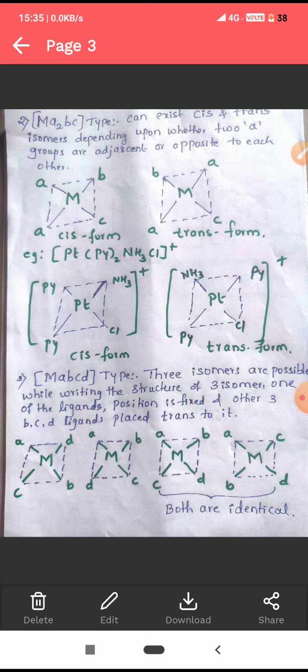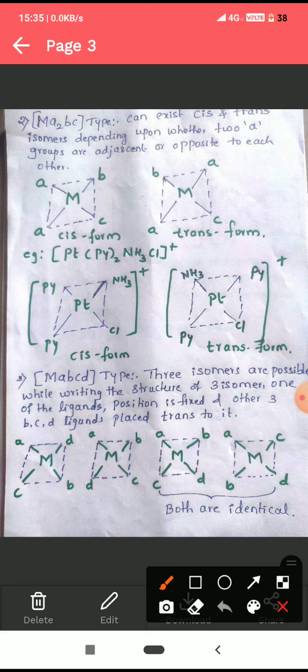Here the differentiating ligand is A. Differentiating ligand means the structure of the molecule depends on A. Therefore, it is called the differentiating ligand. If A ligands are adjacent to each other, then the complex will be in cis form. If the A ligands are diagonal to each other, then it is in trans form. If A are adjacent to each other, it is cis form. A opposite to each other, then it is trans form.